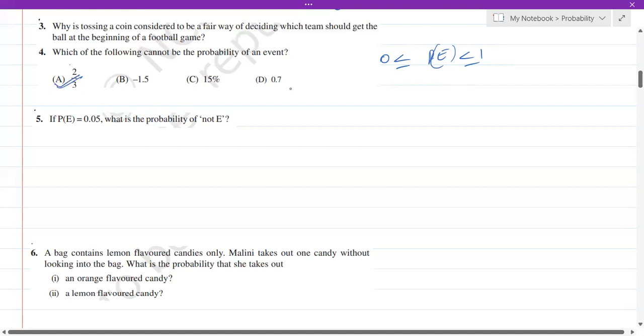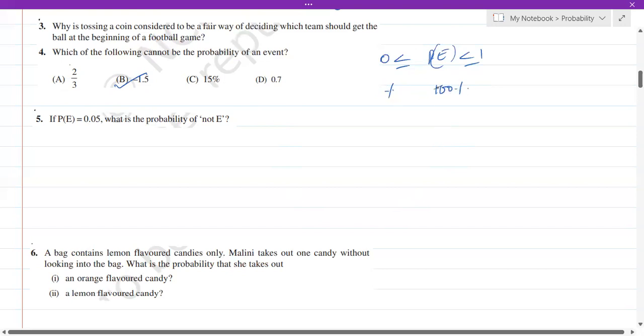Coming to 0.7, it is also less than 1. This is also correct. 15%, when we talk in terms of percentage, you will have it between 0% to 100%. So this is also correct. But if you observe option B, which is negative, that is not possible, isn't it? Because the minimum value is 0 itself. Minus 1.5 is less than 0, so this is not possible. So minus 1.5 cannot be the probability of an event.